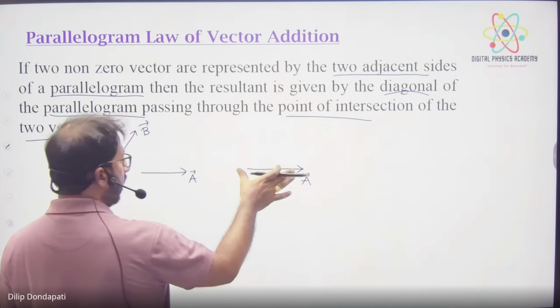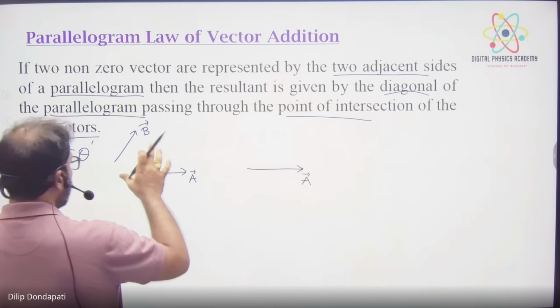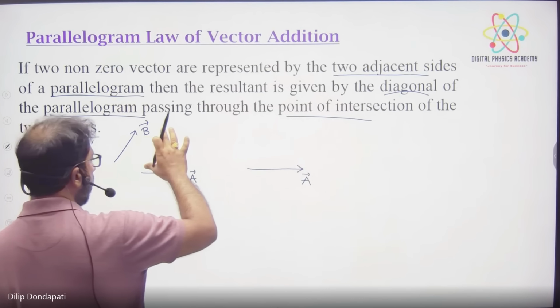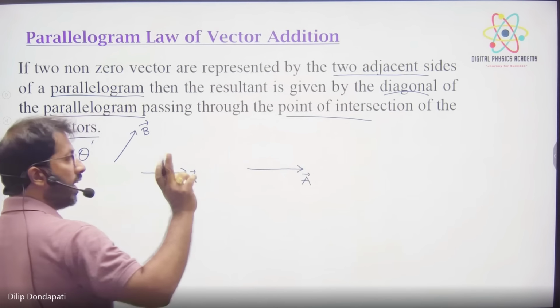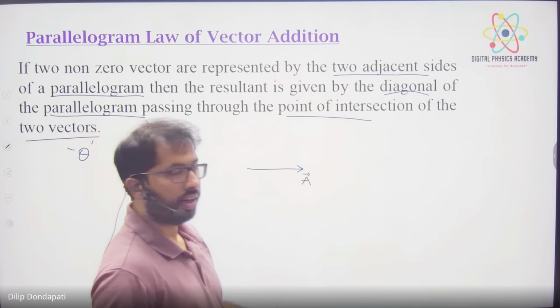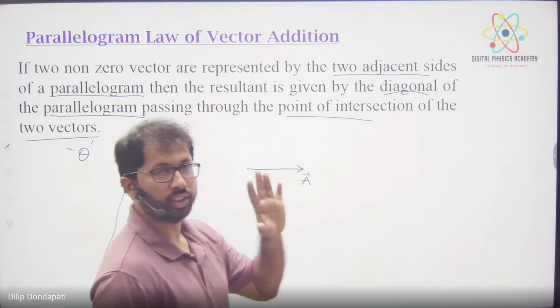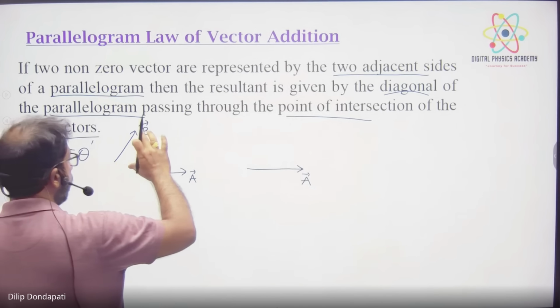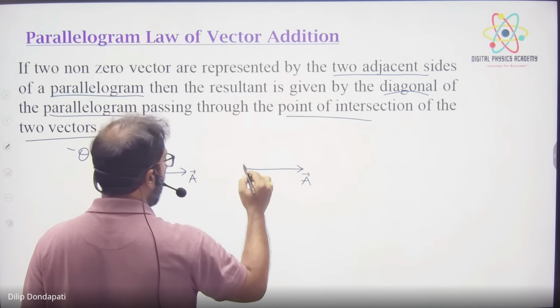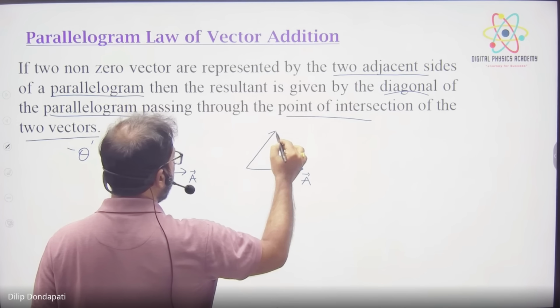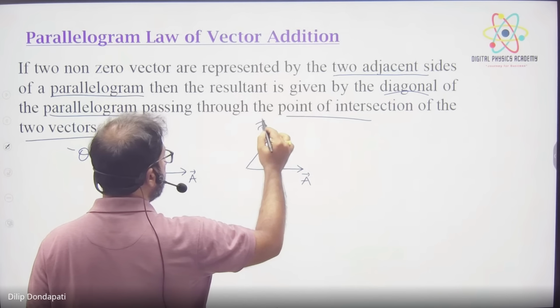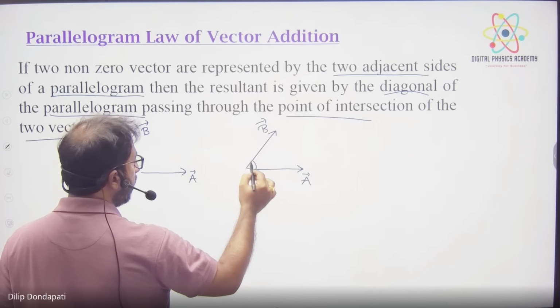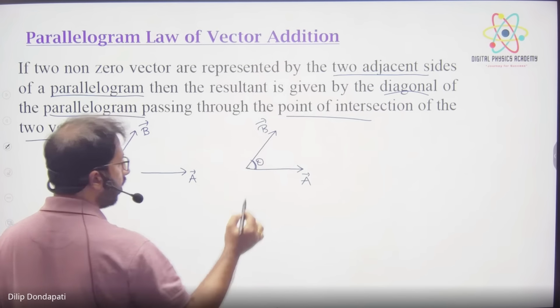A's tail and head, right? So what will I do? I will do a parallel shift. I should not change direction. Always in vectors, direction and magnitude we should not change. So parallel shift is no problem. After the parallel shift I connect tail to tail. This is vector B. The angle between them is theta.